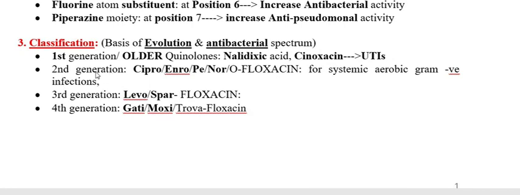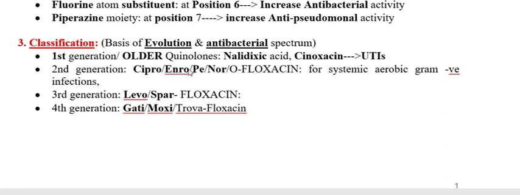Thereafter, the second generation antimicrobial agents came, and the most important drugs belong to this one: enrofloxacin, pefloxacin, norfloxacin, ofloxacin, and ciprofloxacin. These are all the second generation fluoroquinolones.